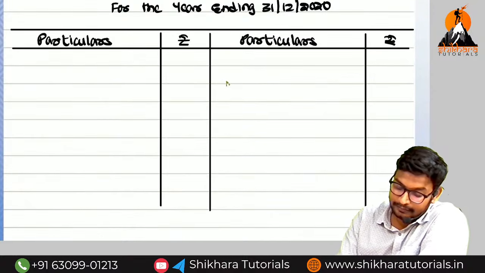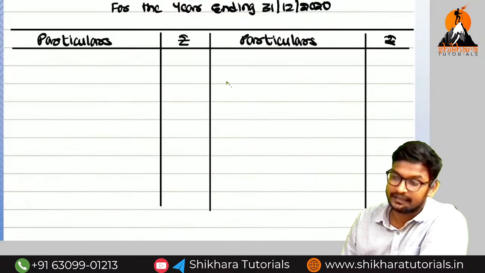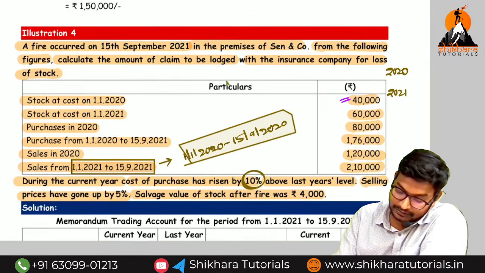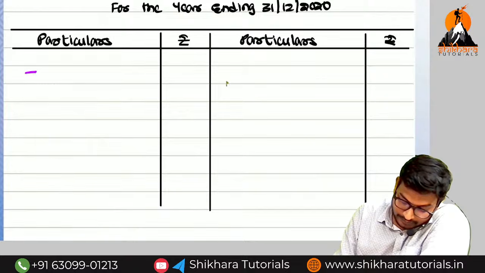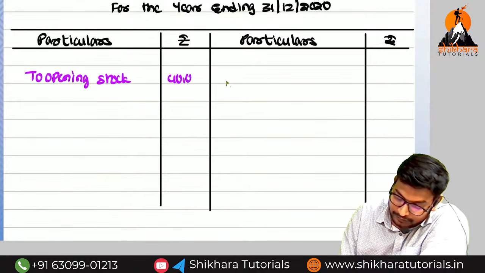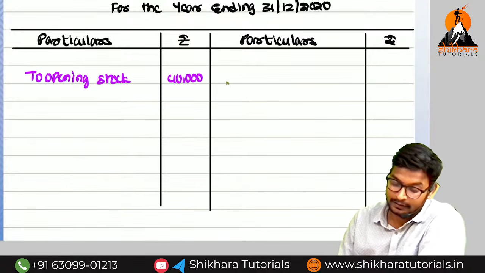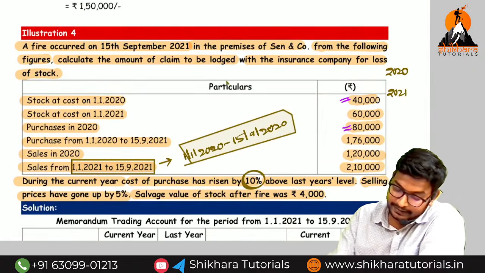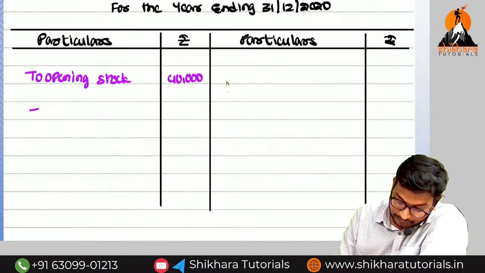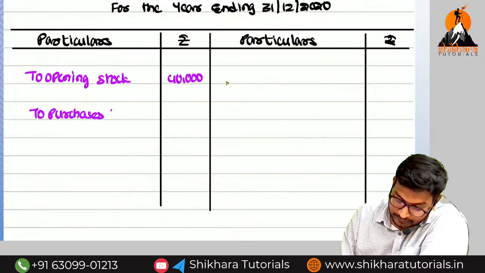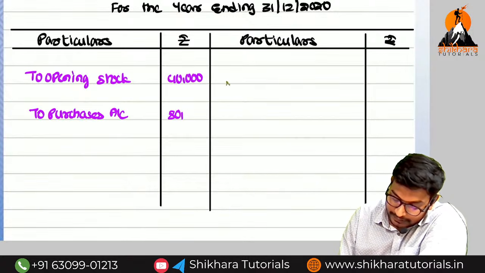So what is the starting point? Opening stock. What is the previous year opening stock? 40,000. So to opening stock, 40,000. Next, what is the previous year purchases? 80,000. To purchases account, 80,000.